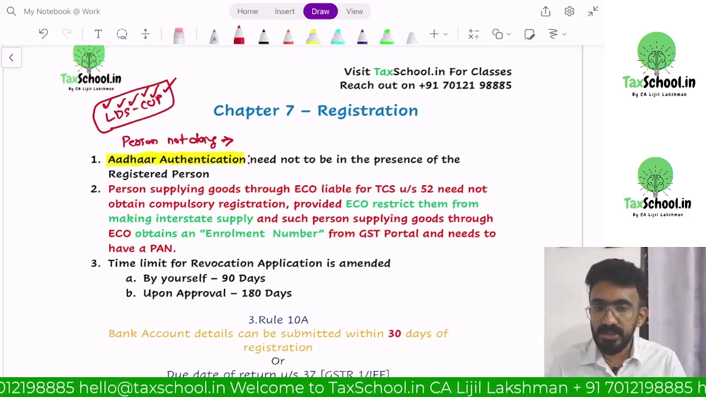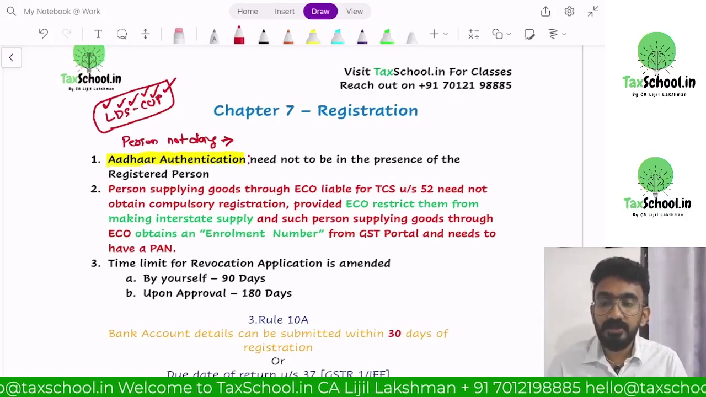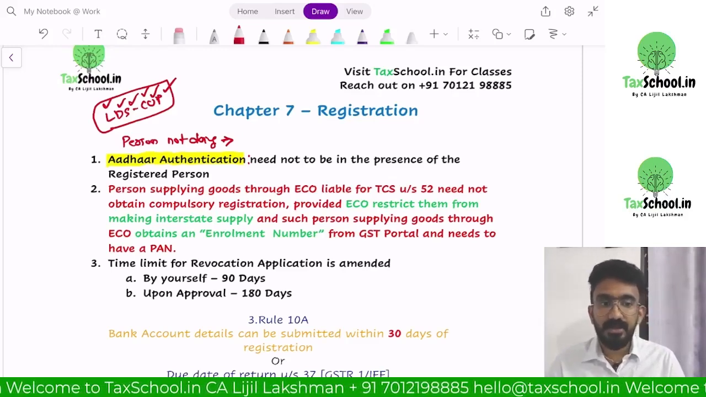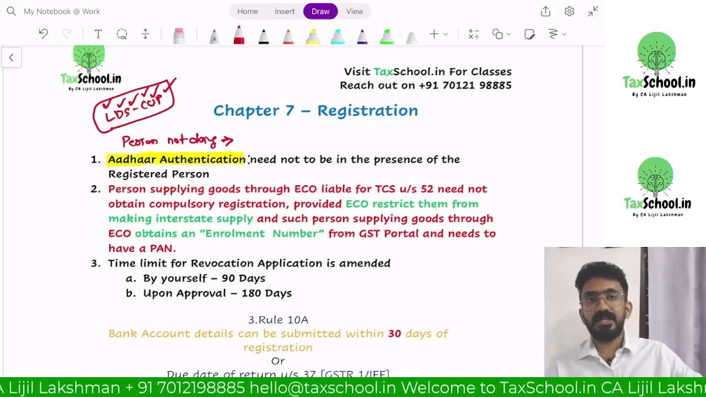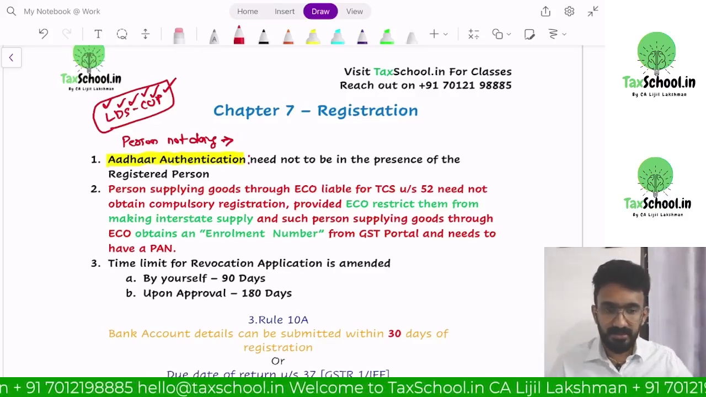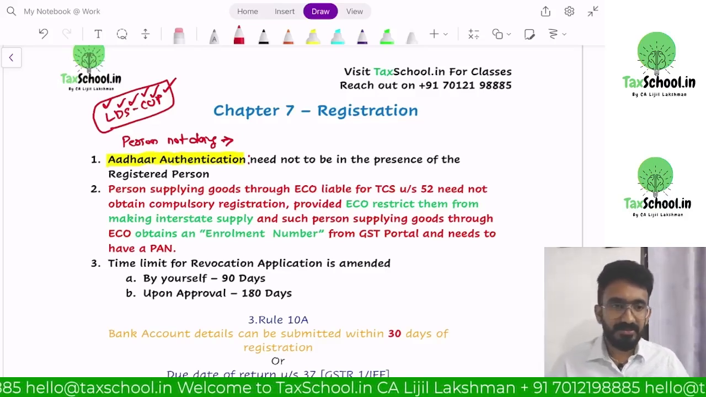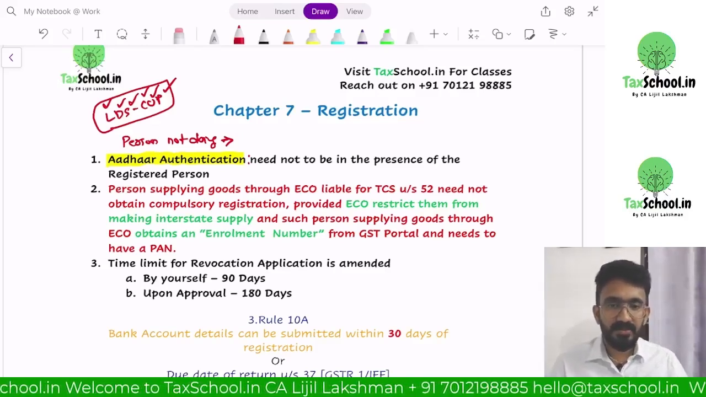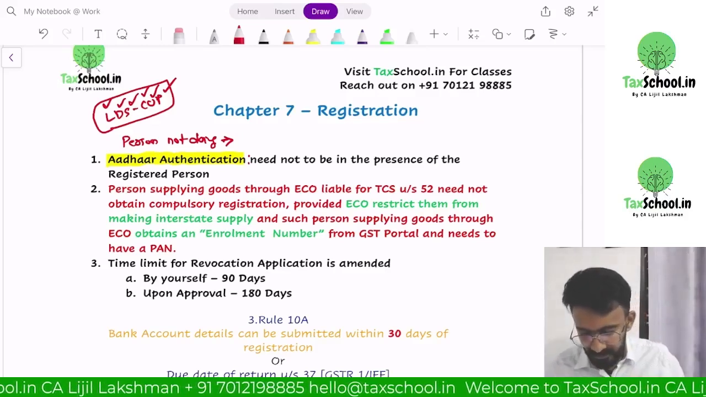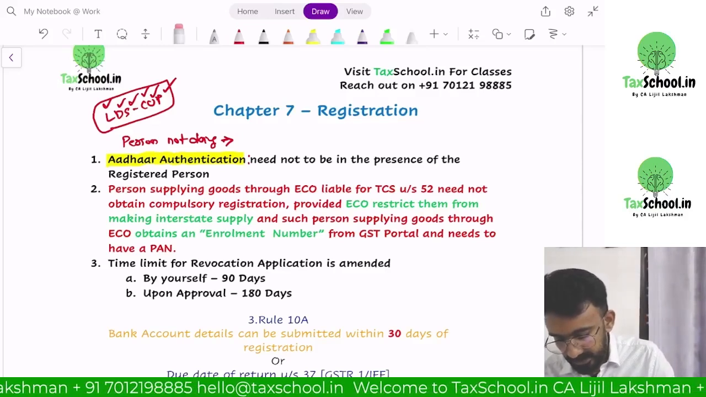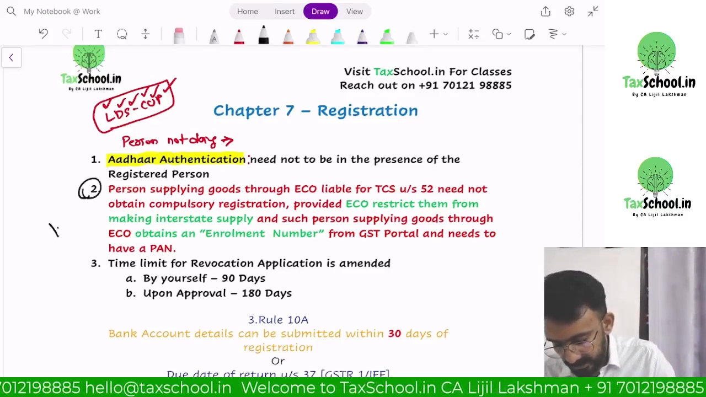Earlier there was a provision saying that you have to be physically present. Say for example, a guy from Delhi is taking a registration in Chennai. He has to take a flight and come to Chennai and physically be there while the officer is doing physical verification. That requirement is taken out. Okay, then this is an important one. There can be question on that.